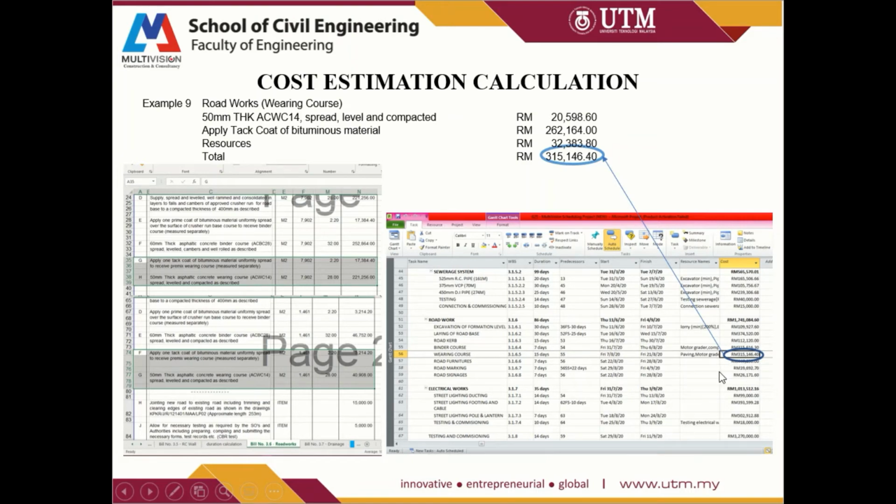And this includes the manpower, material, as well as the machineries used for these tasks. And the total cost is shown here in the MS project that we have calculated. And all the rates are actually taken from CIDB rate, as I have said previously. So this is the BQ, and this is the MS project, and this is the calculation that we have calculated.